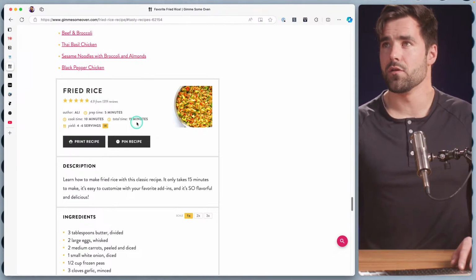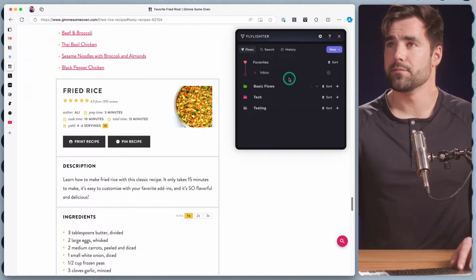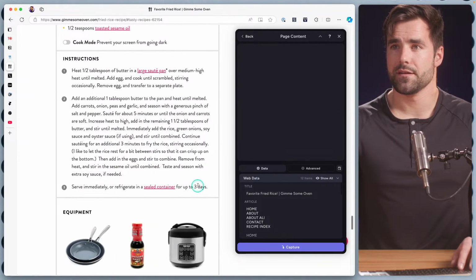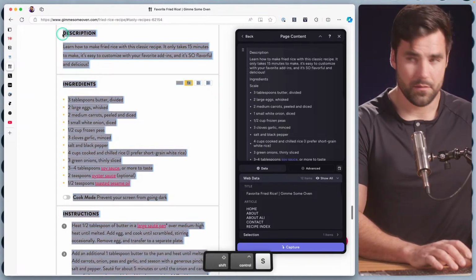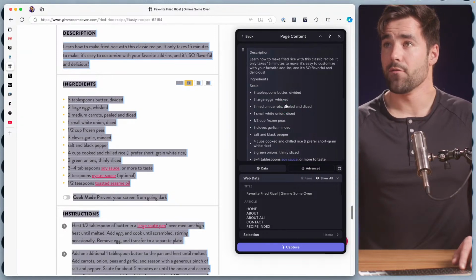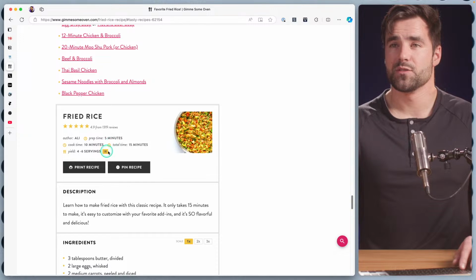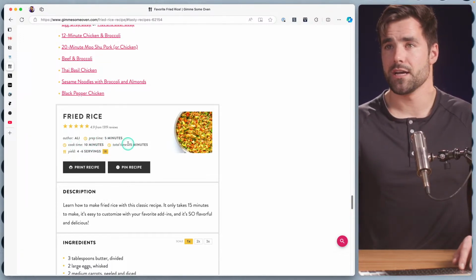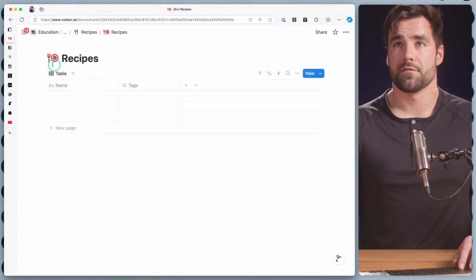So I think I want to be able to capture that within our database. And ultimately, the goal would be at some point for us to use our Notion web clipper Flylighter to be able to very easily just capture all this stuff. So for example, if I went here and just grabbed all this good stuff like that, popped it into there, I want to be able to capture that stuff. That'll be step one or level one. And then I think level two, I want to be able to grab specific pieces of information from recipes in an automated fashion, like prep time, cook time, total time, and bring those into Notion properties. So we are going to get ourselves set up for that.